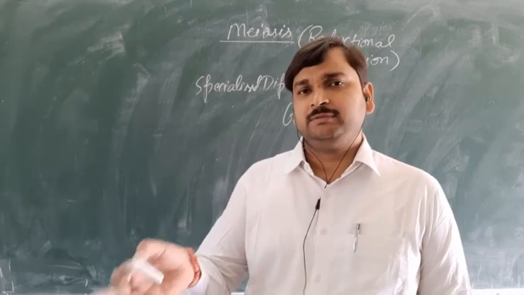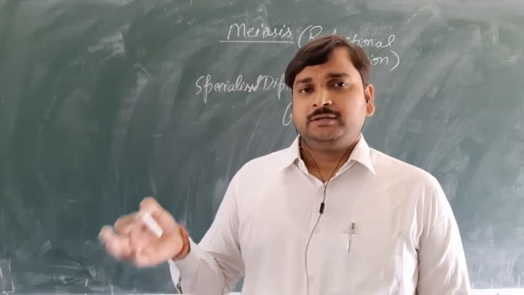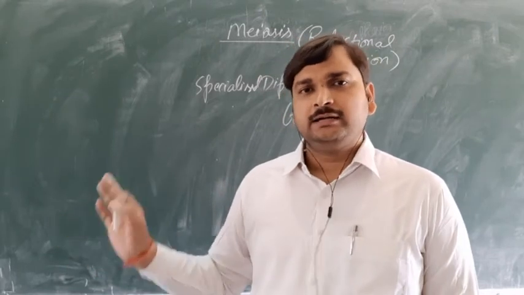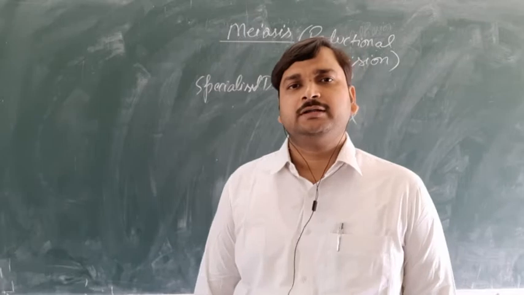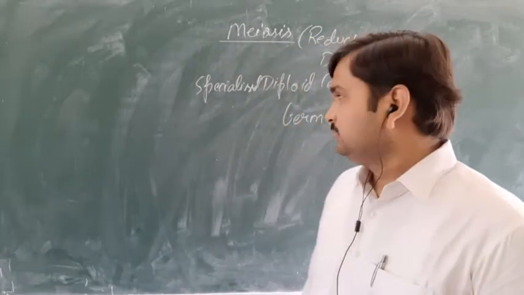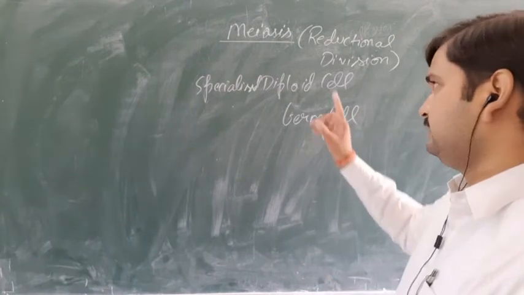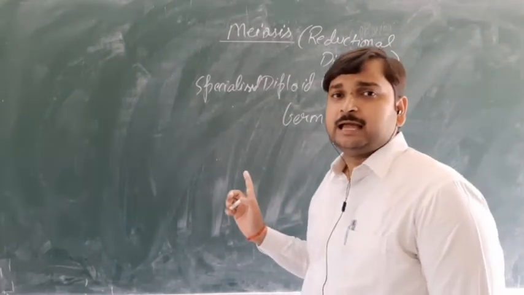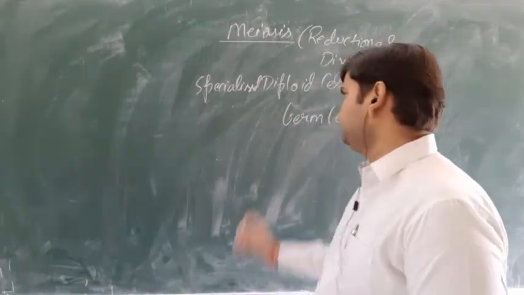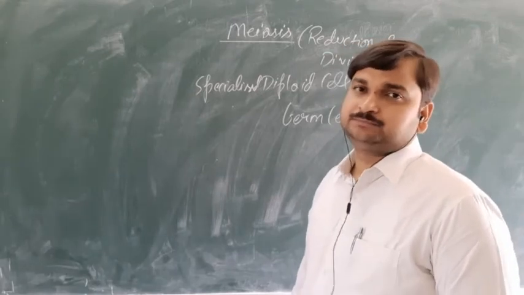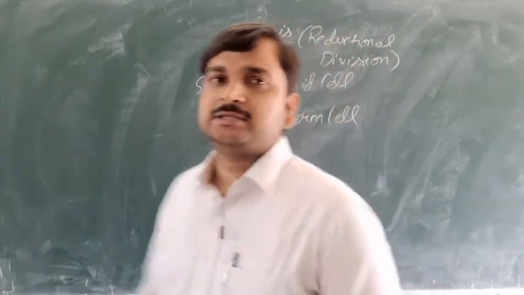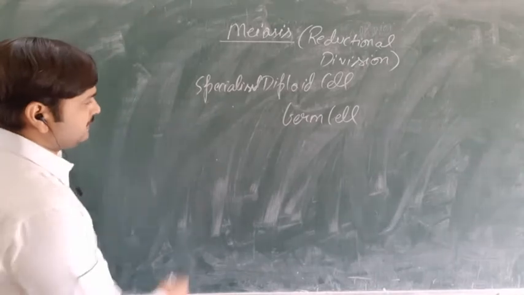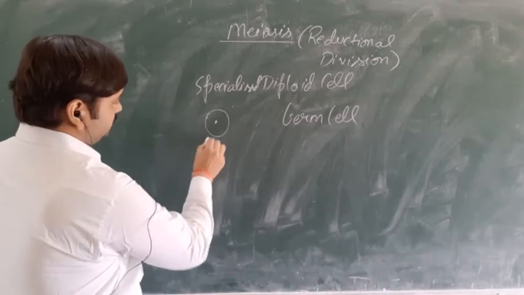That I will discuss mainly in the androecium part and gynoecium part. Androecium is the male reproductive part of the flower, and in that part meiosis may take place. Gynoecium is the female reproductive part of the flower, where meiosis may also take place. So the first thing should be clear to you: mitosis was equational division, meiosis is reductional division. Mitosis may take place in haploid as well as diploid cells. Meiosis takes place only in the diploid cell. Clear? Then some more points you should know. At the end of mitosis, from one parent cell, two daughter cells were formed.